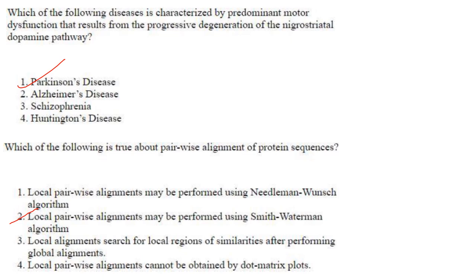Then which of the following is true about pairwise alignment of protein sequences? Local pairwise alignment can be performed using Needleman-Wunsch algorithm. It is not Needleman-Wunsch, it is Smith-Waterman algorithm. Local pairwise alignment can be performed using Smith-Waterman algorithm. Answer is option 2. Local pairwise alignment may be performed using Smith-Waterman algorithms.